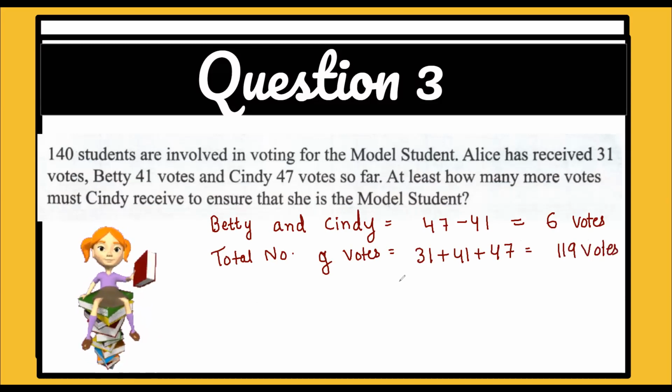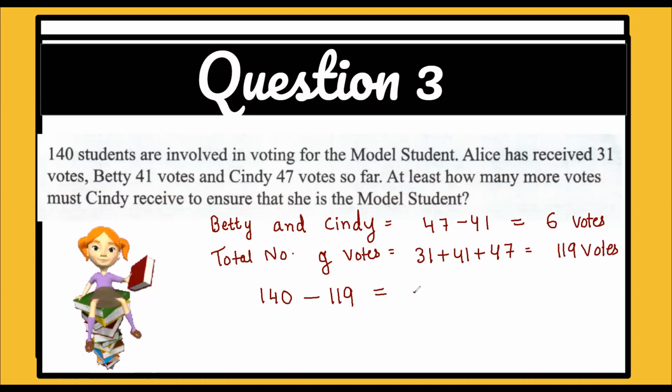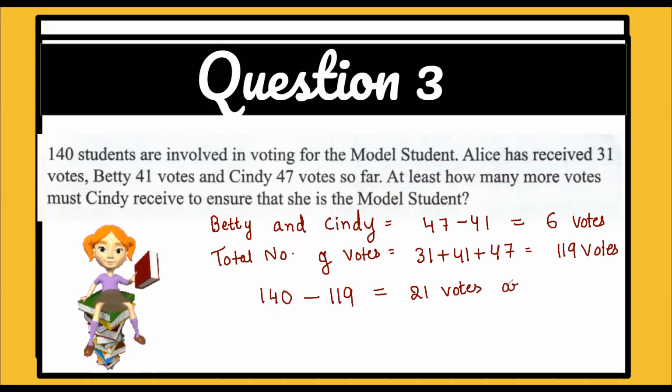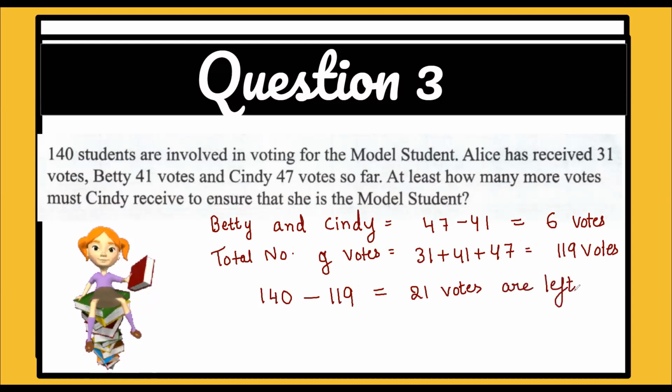Now, what else is asked? So, how much is the total votes given? 140 students. So how much is the vote casted? 140 minus 119. So that means 21 votes are left to be casted. Means that are not casted by any of the students, so that are left.